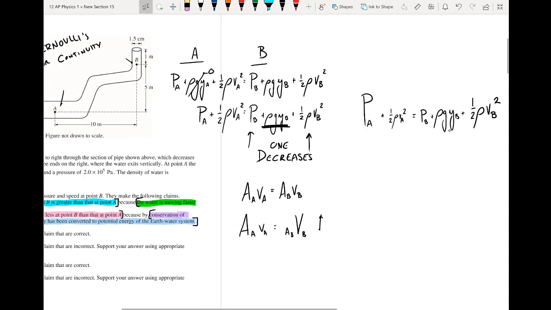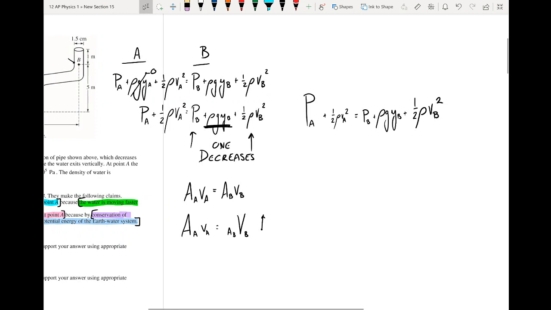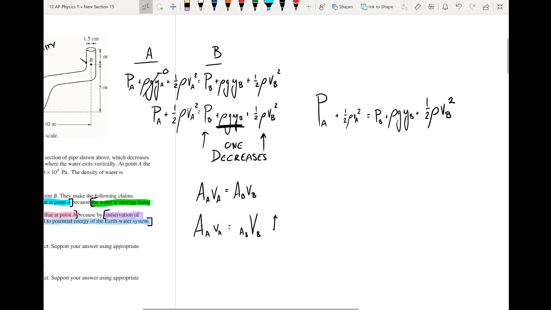So now we have this qualitative idea of what's going on. Sure, we used an equation, but we didn't plug in any numbers. We have the idea that the pressure at A has to be greater than the pressure at B, and the velocity at B has to be greater than the velocity at A.